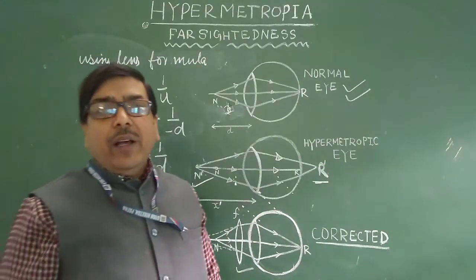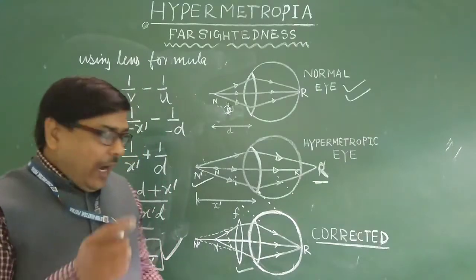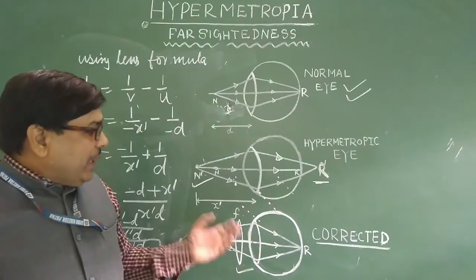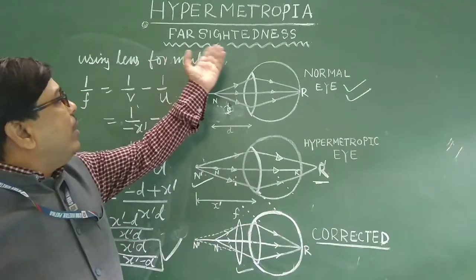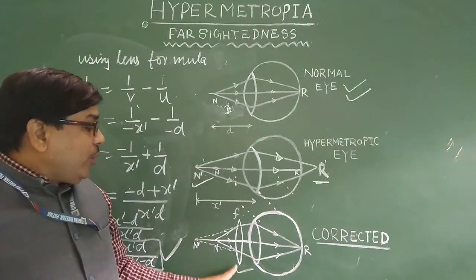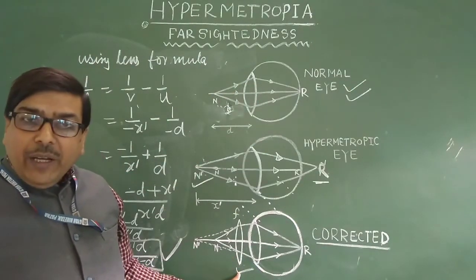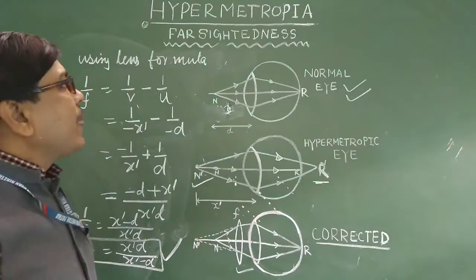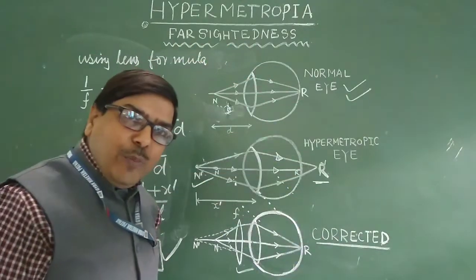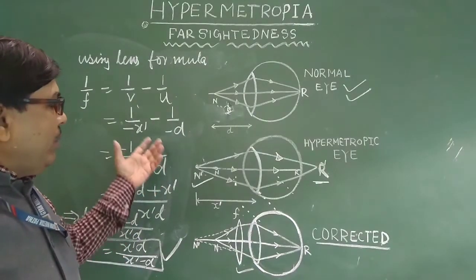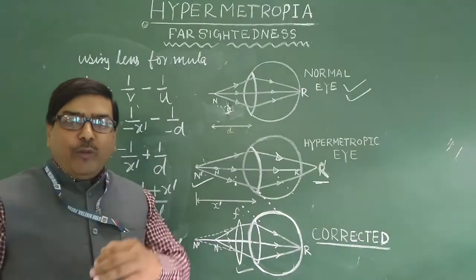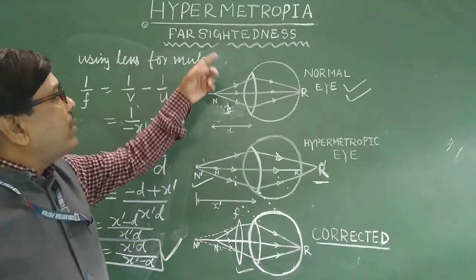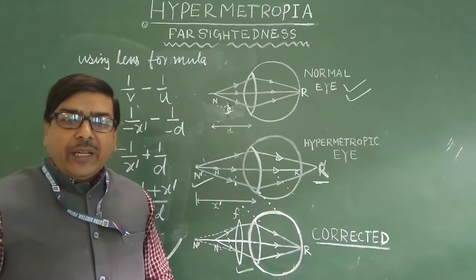So we have to use a lens having converging nature, which is a convex lens. Thus, if you are suffering from farsightedness, you have to use a convex lens. A convex lens is used to rectify the defect of vision, hypermetropia. I hope this will be very important and will increase your knowledge about the defects of vision in part 2, hypermetropia. Thank you. Thanks a lot.